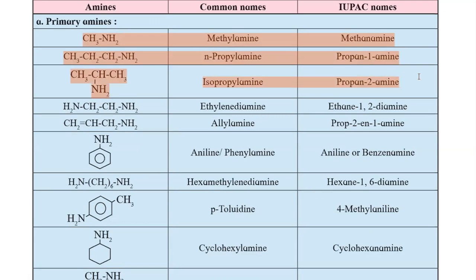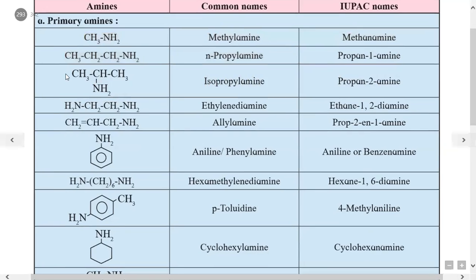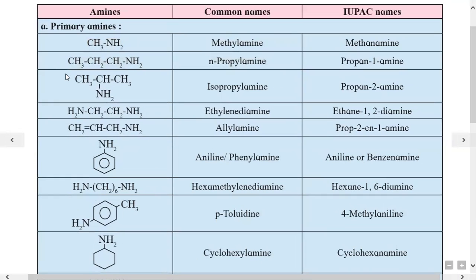Then the next example is CH3CH(CH3)NH2. Here the name of the alkyl group is isopropyl, and hence the common name is isopropylamine. Then for the IUPAC name, it is a 3 carbon long chain of carbon atoms, hence in the IUPAC name it is given from propane.